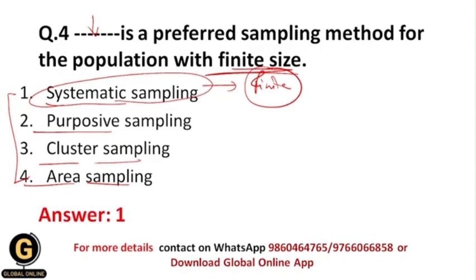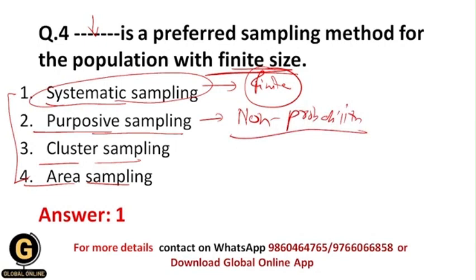Now, what is purposive sampling? Purposive sampling is a non-probability sampling technique, because here the researcher doesn't use a random sampling method and doesn't randomly select participants from the target population. The researcher has a specific characteristic in mind, and based upon that characteristic only, the researcher selects the preferred participants.